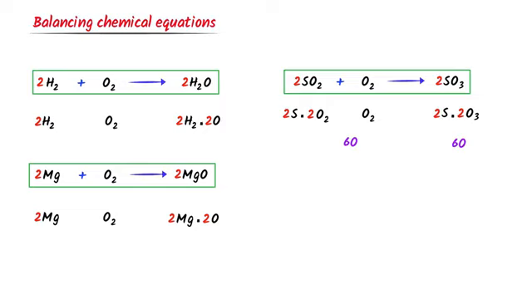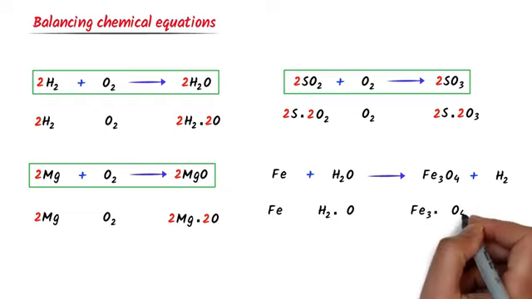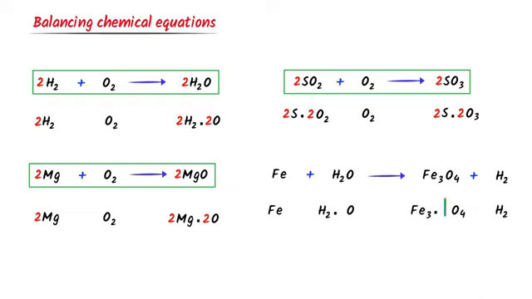Lastly, let me show you how I can use this trick to balance any chemical reaction easily. Consider this difficult question. I write here Fe, H2O, Fe3O4 and H2. Here are 4 oxygen and there is 1 oxygen. I put here 4 and I also put here 4. Oxygen is balanced. Secondly, 2 into 4 equals 8 hydrogen. Here are 2 hydrogen. I put 4 with hydrogen. 2 into 4 equals 8 hydrogen.